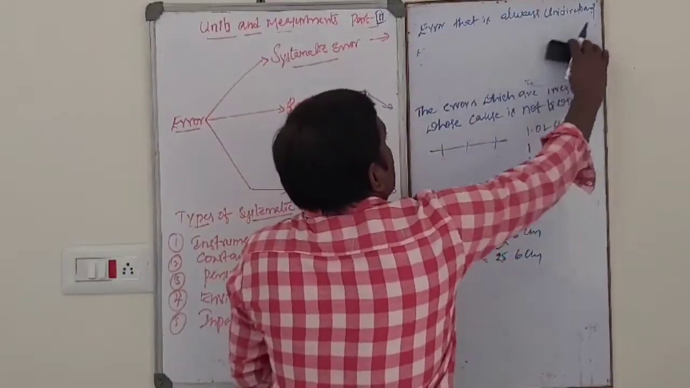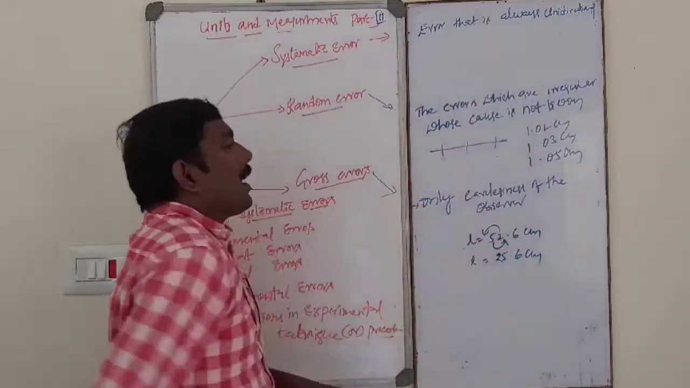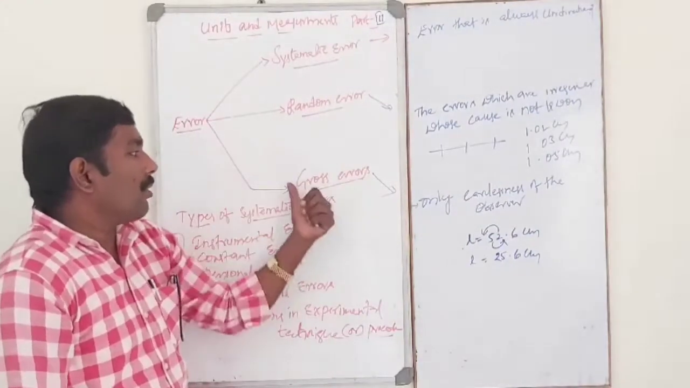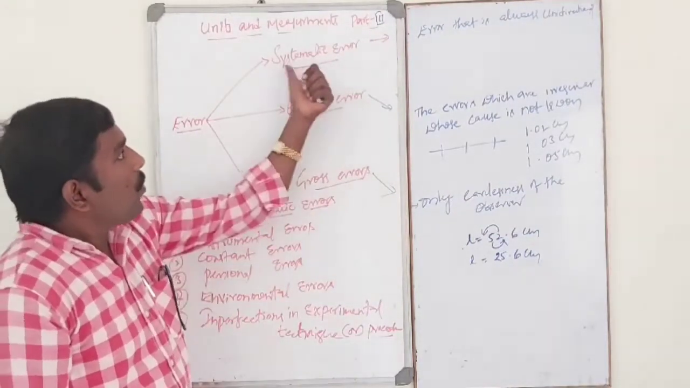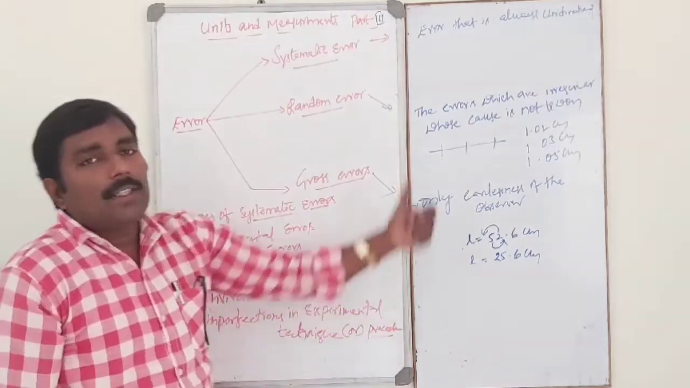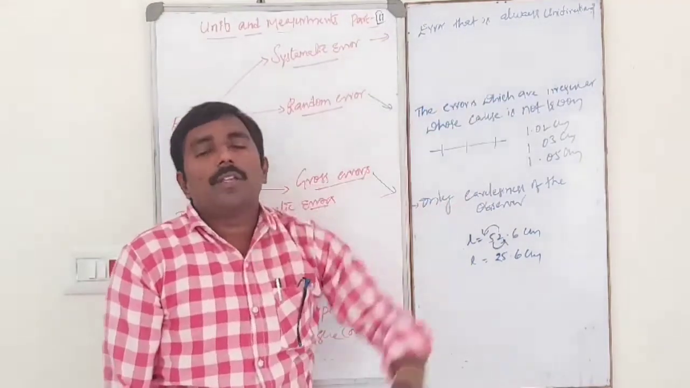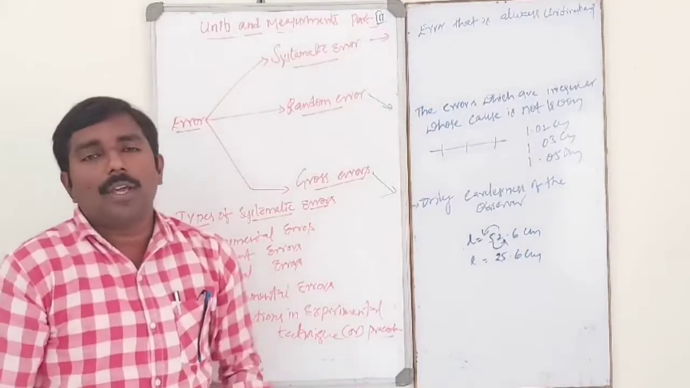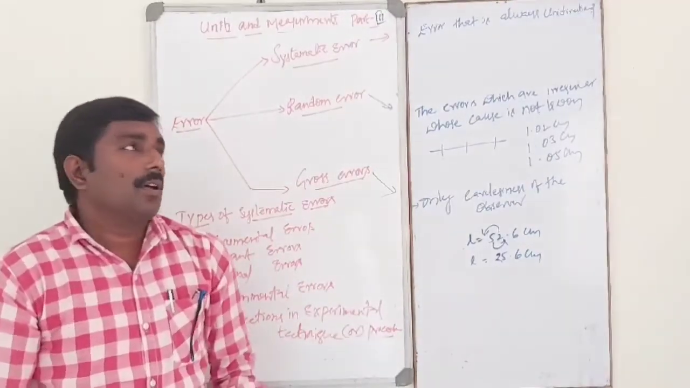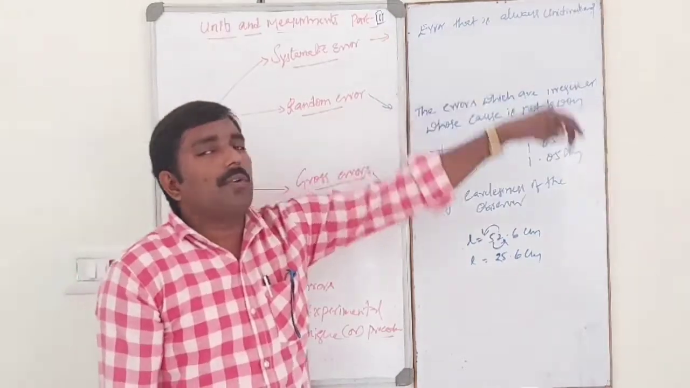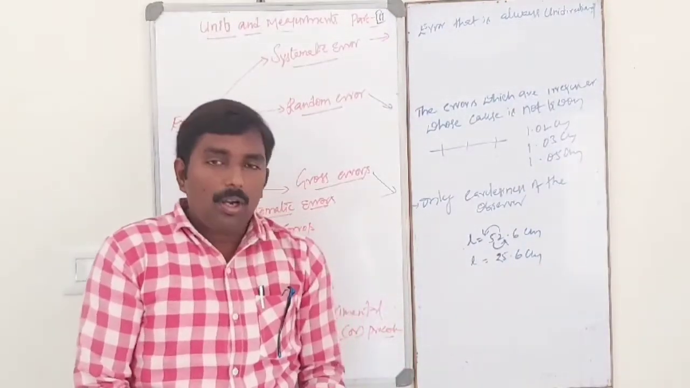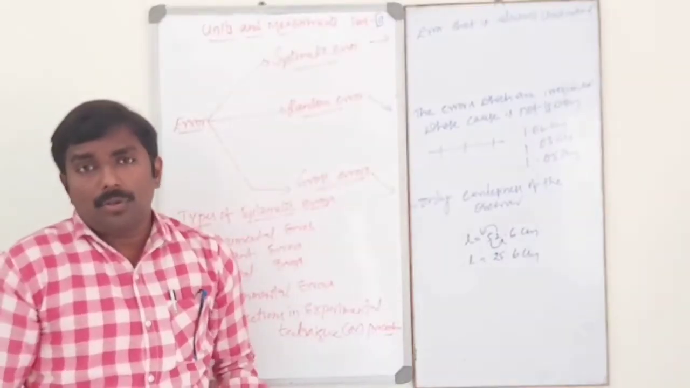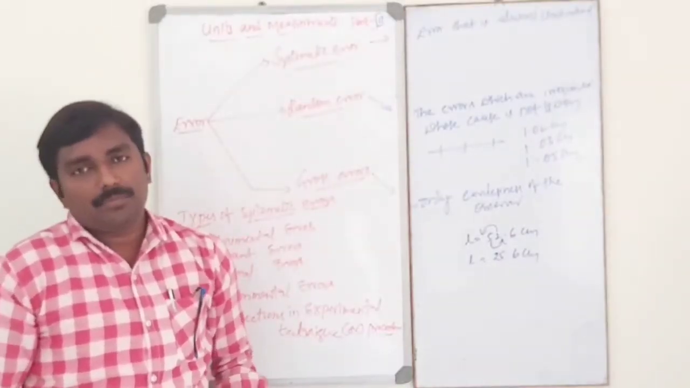Okay, so classification of errors. Errors are classified into 3 categories: systematic errors, random errors, and gross errors. So what are systematic errors? The errors that are always unidirectional are called systematic errors. These errors may be positive or negative.